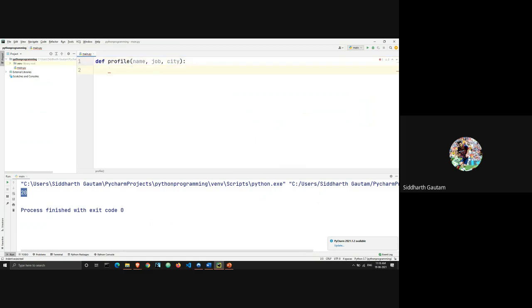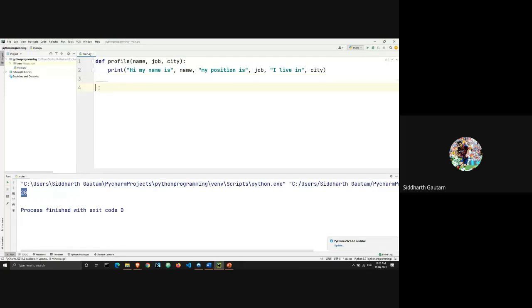What I'm going to do is print, "hi, my name is," then print the name. Then I'm going to print "my position is," and then print the job, and in the end I'm going to print "I live in," and then print the city. Okay, so this is my function, and this function is asking for three values.